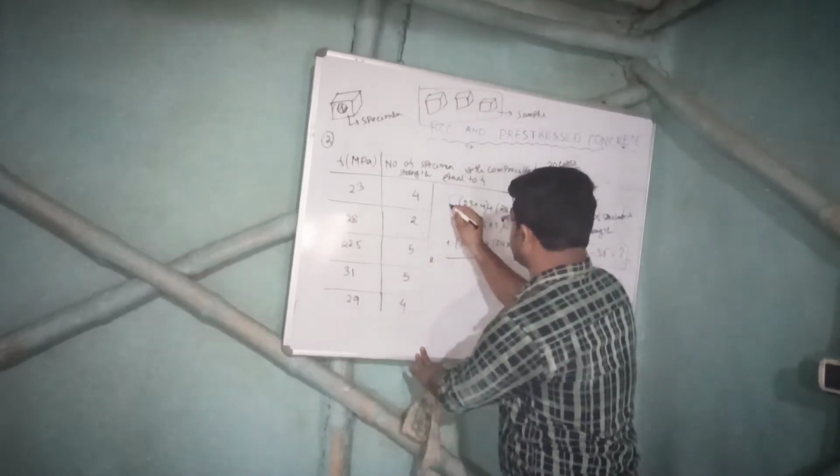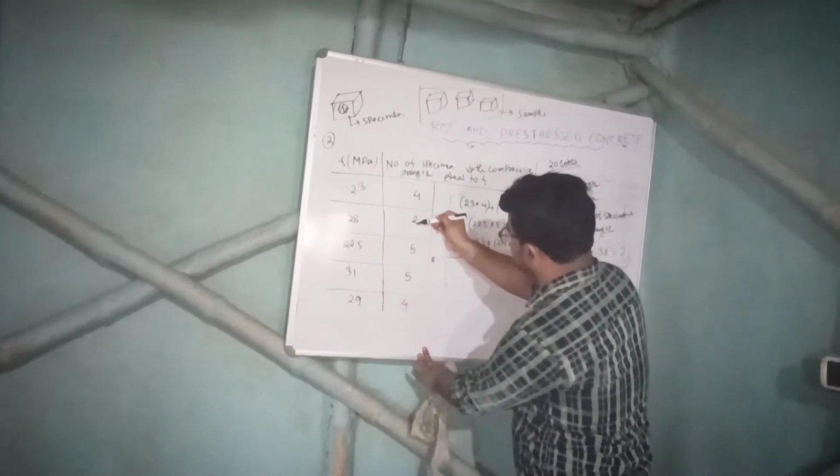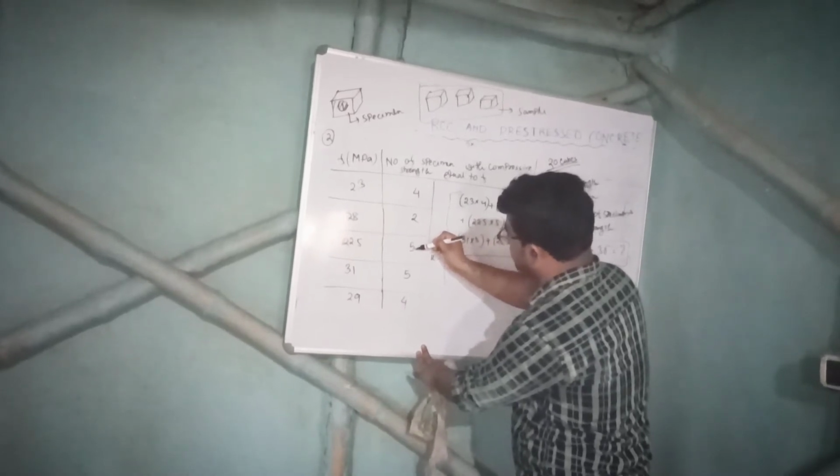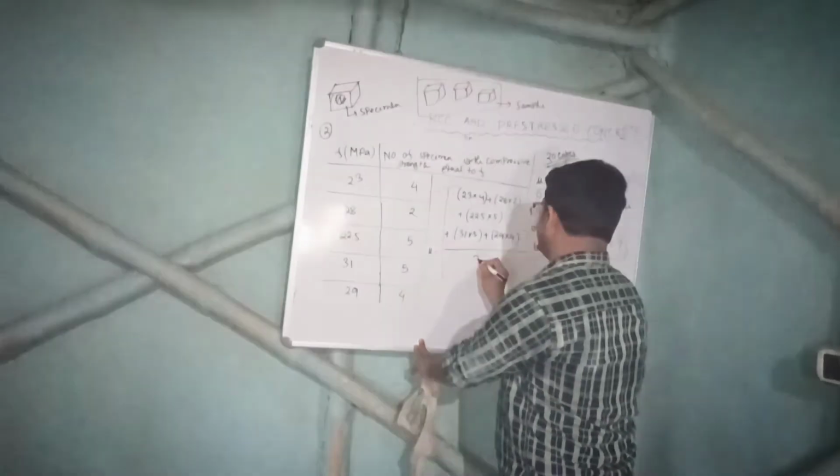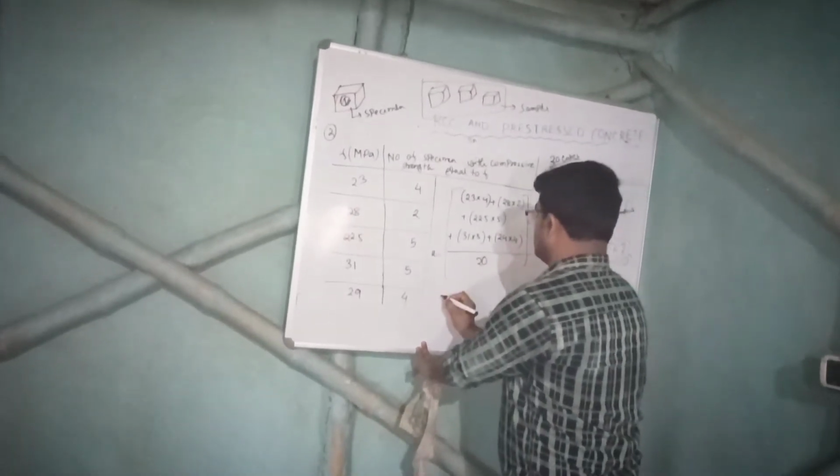What is the total number of specimens? 4 plus 2, 6 plus 5, 11 plus 5, 16 plus 4, 20. Total will be 20.